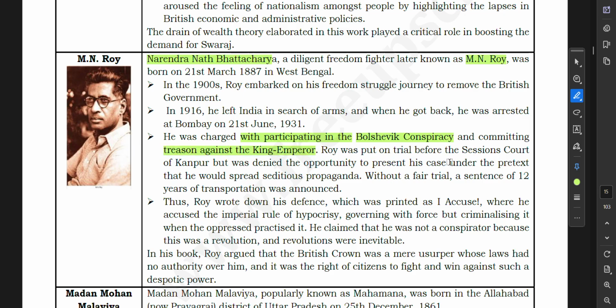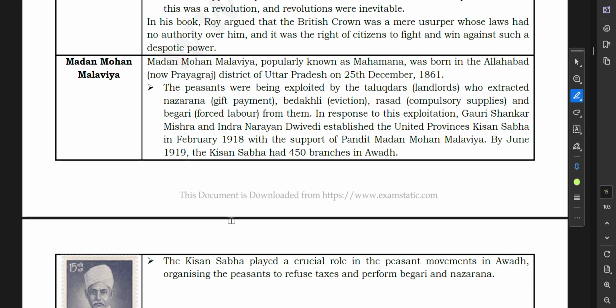Roy was put on trial before the session court of Kanpur, but was denied the opportunity to present his case under the pretext that he would spread seditious propaganda. Without a fair trial, a sentence of transportation was announced. Roy wrote down his defense, which was printed as I Accuse, where he accused the imperial rule of hypocrisy.